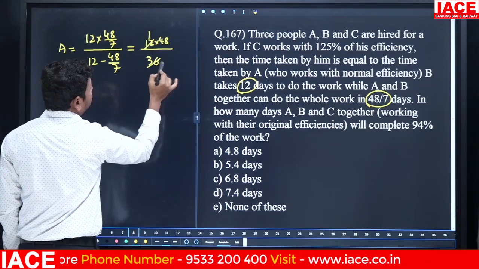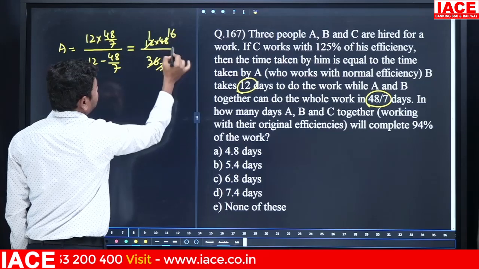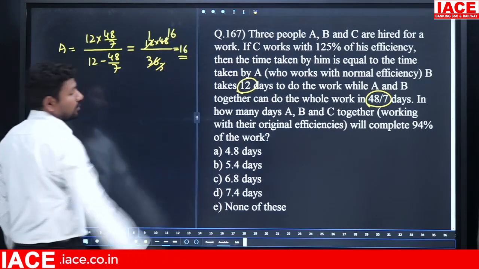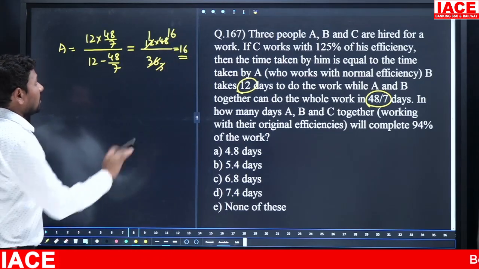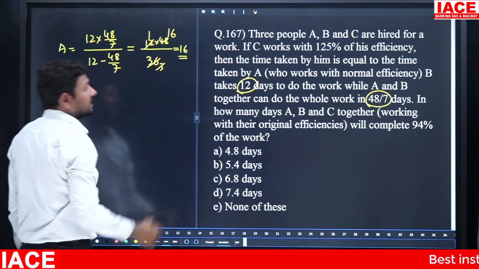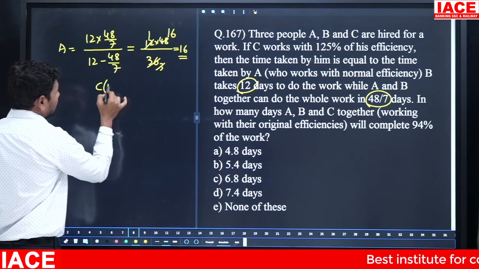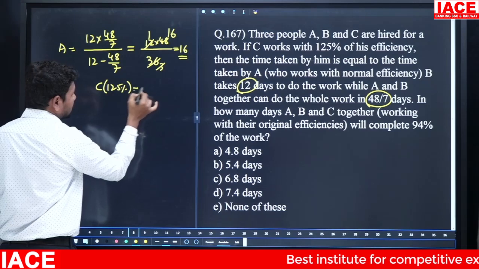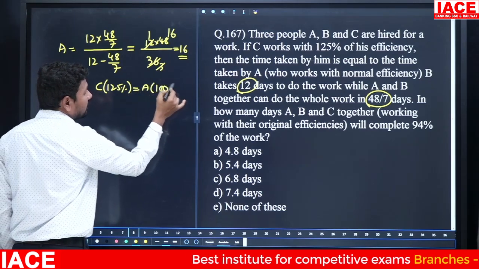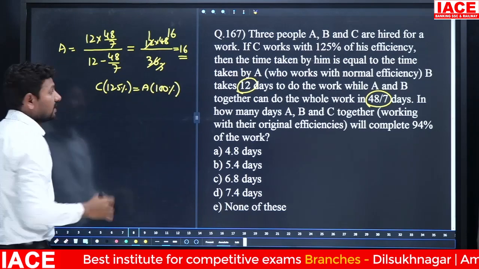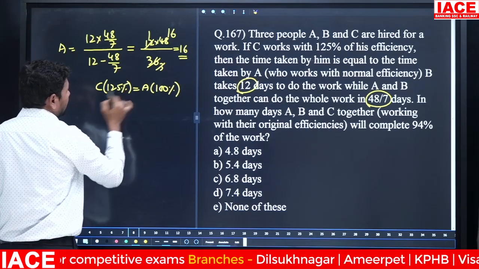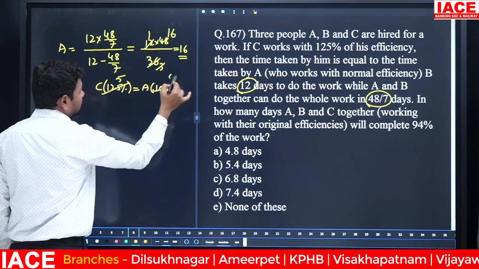12 ones are 12, 12 threes are 36, 3 to 48, how many times? 16 times. That means A alone completes the work in how many days? 16 days. Now with the help of A, we have to calculate C. C has 125% efficiency, then A will be equal to the normal efficiency of 100%. Then cancel the terms here. 25 5s are 125 and 25 4s are 100.